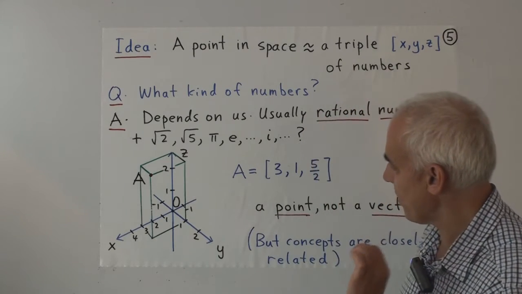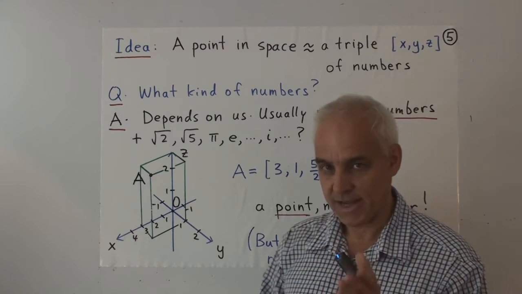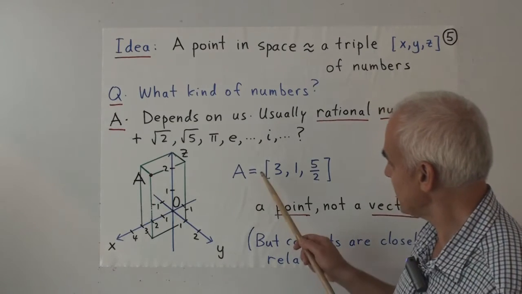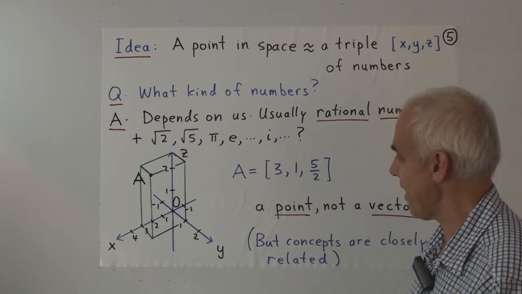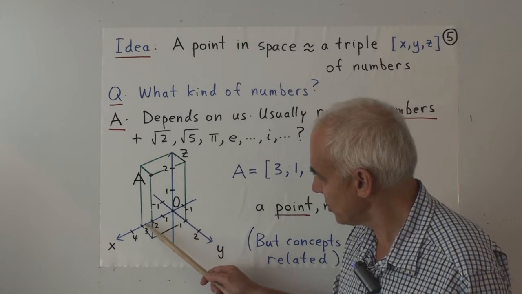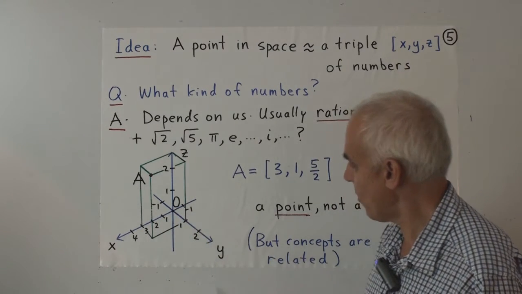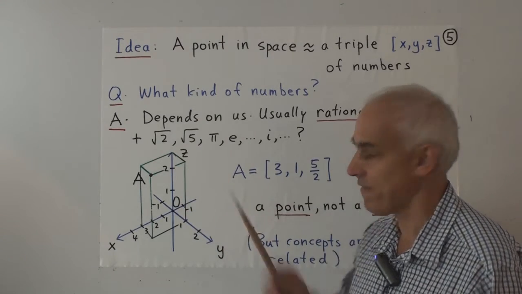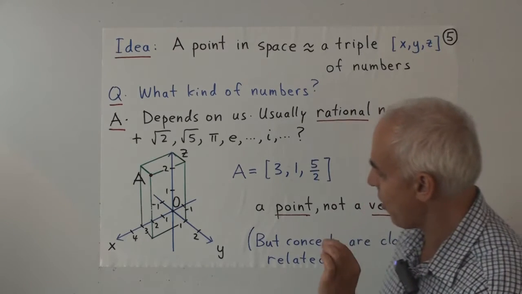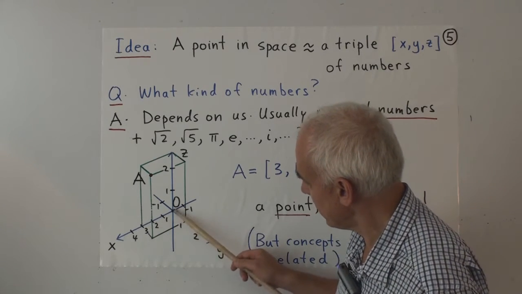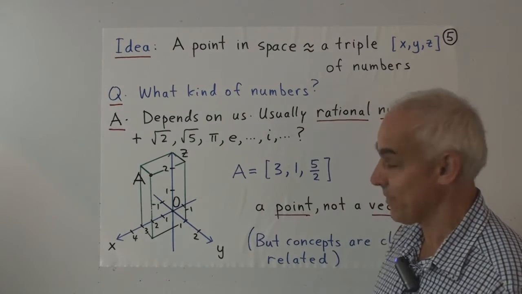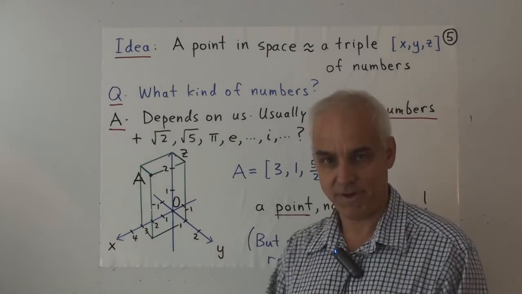Now, how are we going to represent points in this system? It's exactly what we've been talking about before, by using parallelepipeds. So for example, the point 3, 1, 5 halves. What do we do? We go 3 in the x direction, 1 in the y direction, and 2.5 in the z direction, and we're going to combine those. So we're going to look for the point whose x coordinate is 3, whose y coordinate is 1, and whose z coordinate is 5 halves, and we do that by creating a parallelepiped.